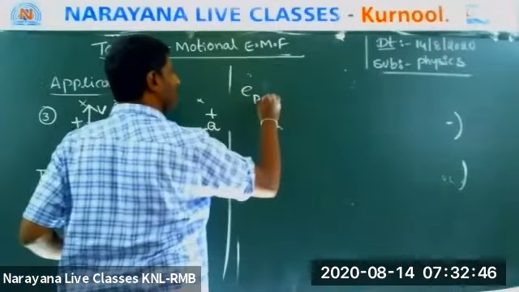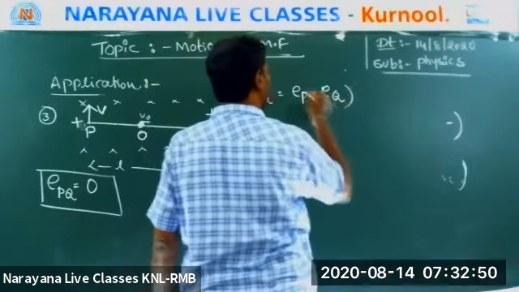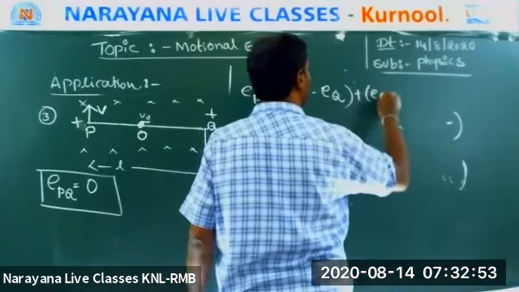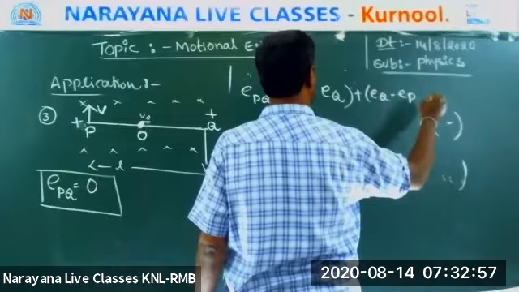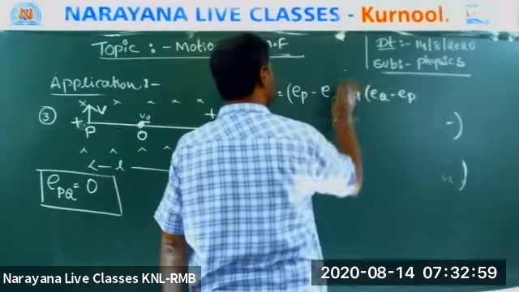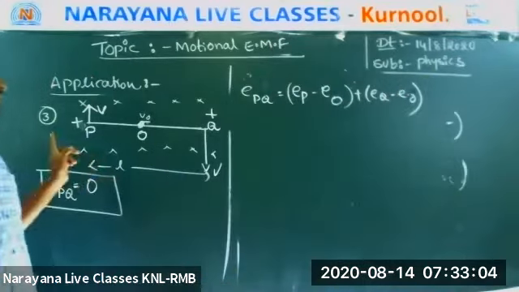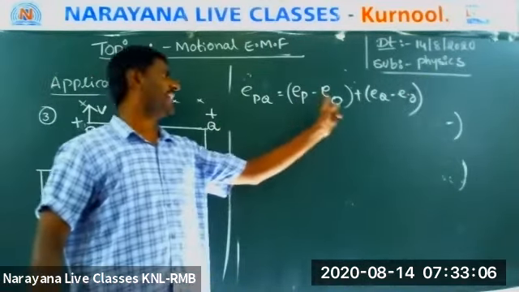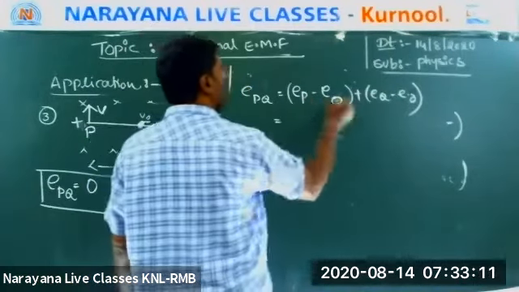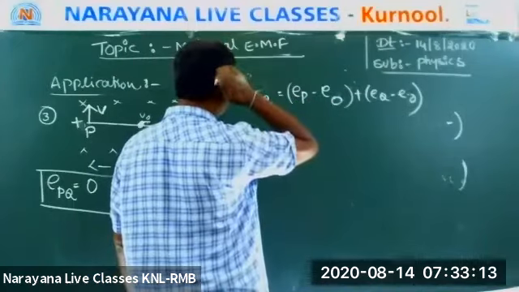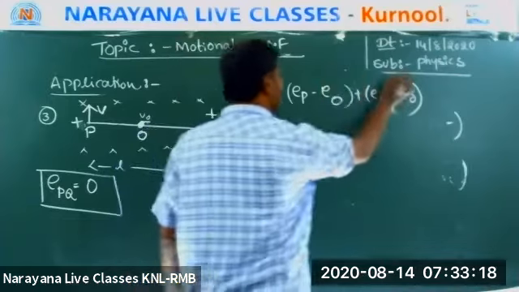EPQ is nothing but EP minus EO plus EO minus EQ. Can you write like this? EPQ can be written as EP minus EO, okay, plus EO minus EQ.